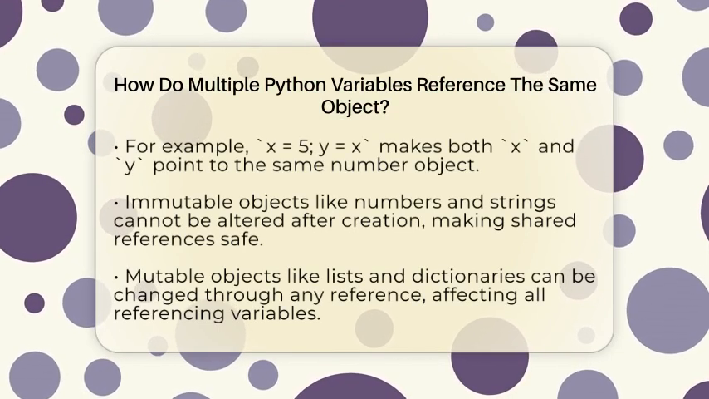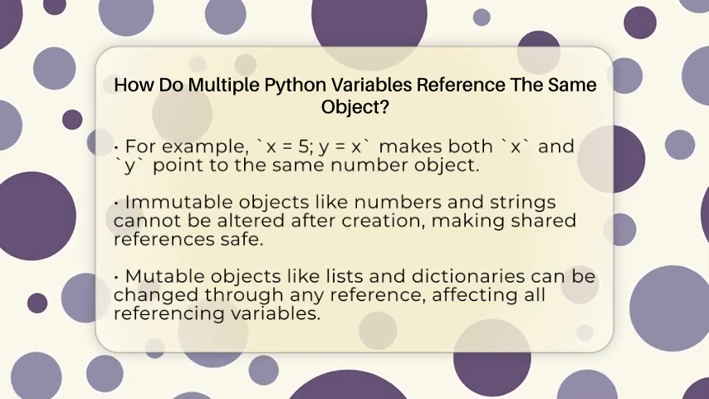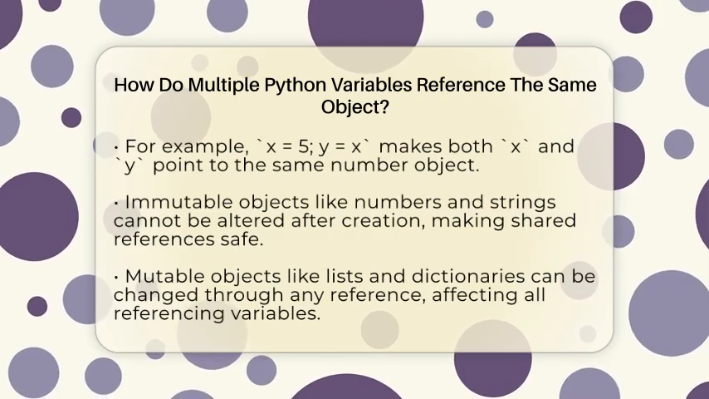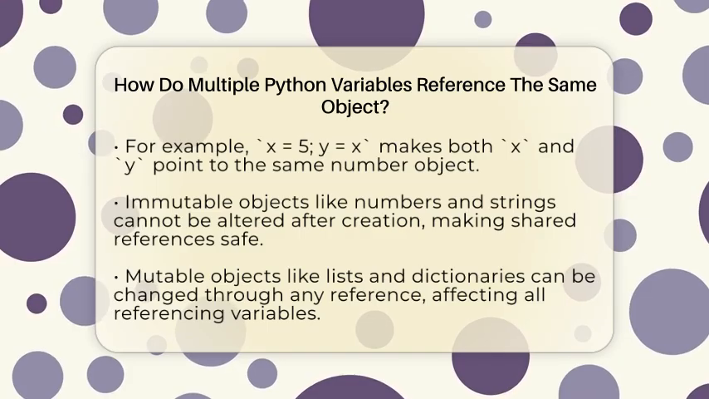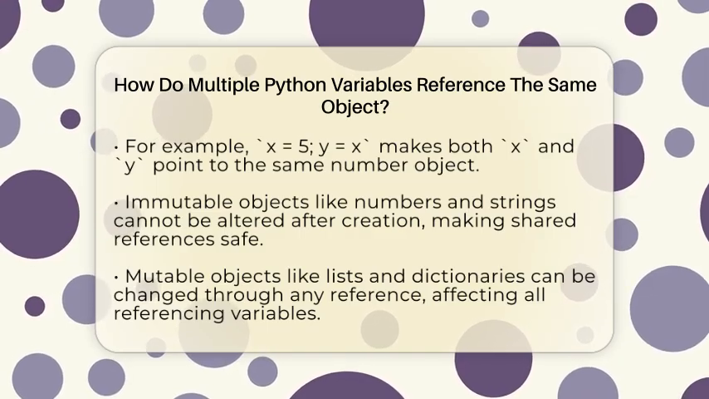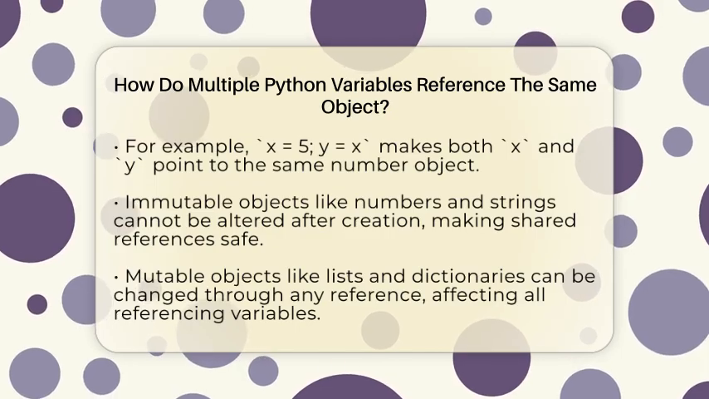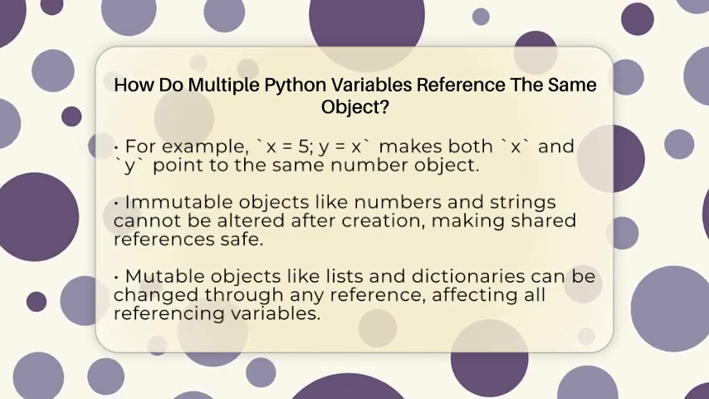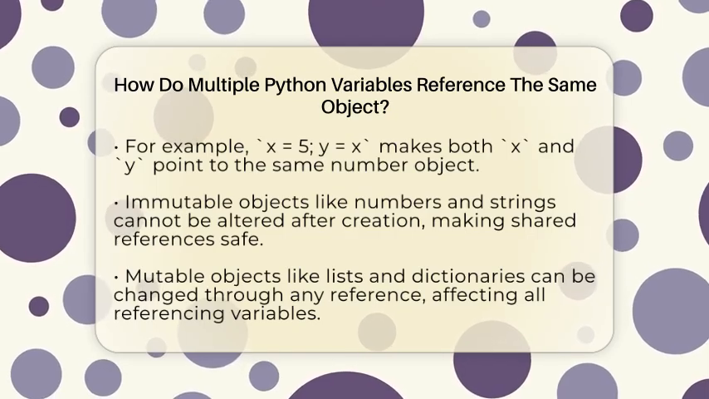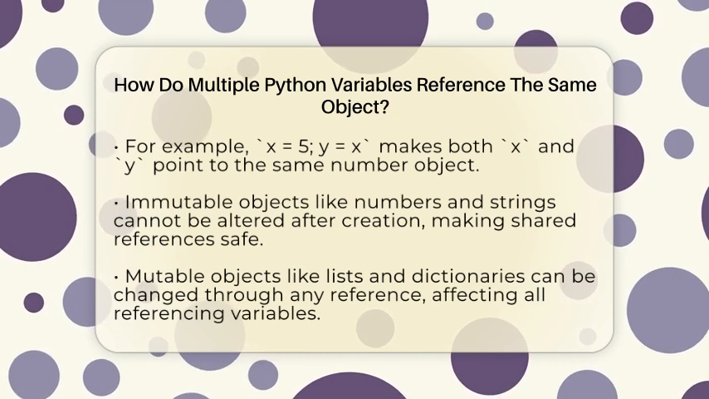This behavior applies to all objects in Python, including numbers, strings, lists, and custom objects. But it's important to know that immutable objects like numbers and strings cannot be changed once created. Sharing references to them is safe because they cannot be altered. Mutable objects like lists or dictionaries can be changed through any reference pointing to them. If you change a list through one variable, all other variables referencing that list will see the change.